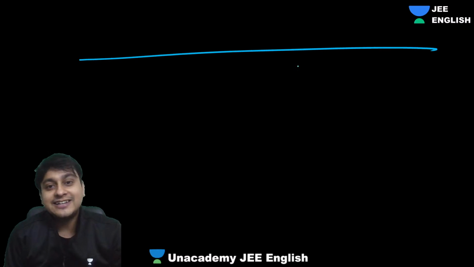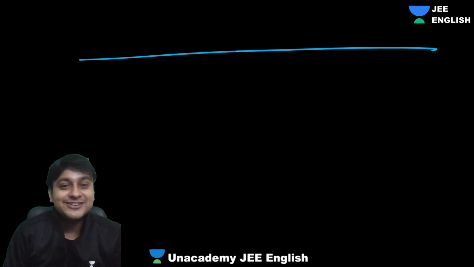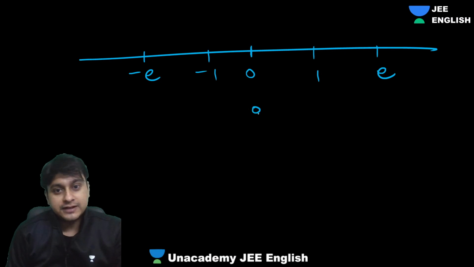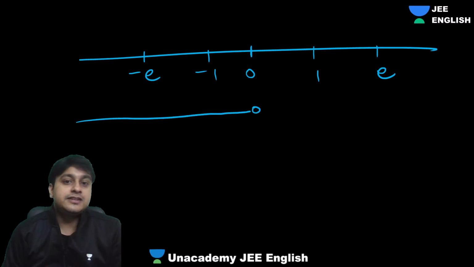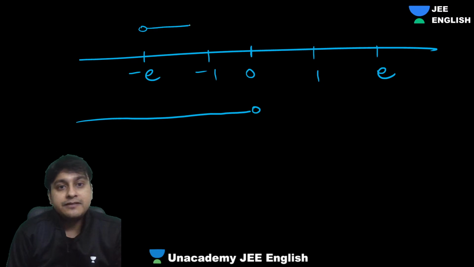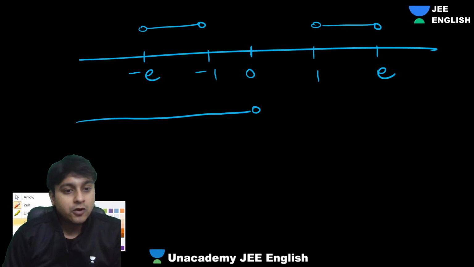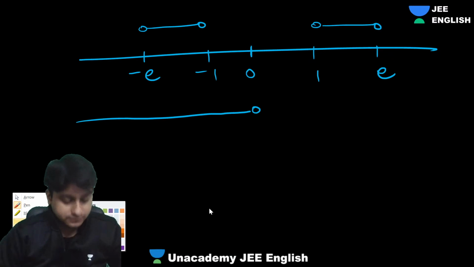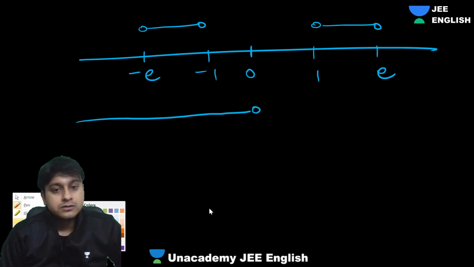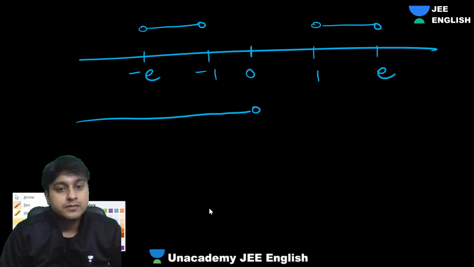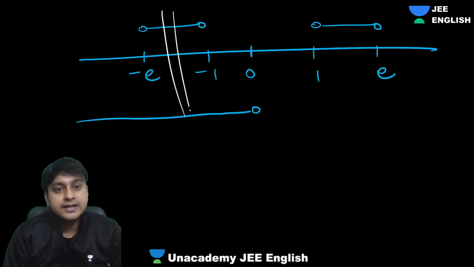So first case, it's like I told you, the mother and child. The mother has made two demands. So we have minus E, minus 1, 1, E. First child is saying I want to be less than 0. Second child is saying I am either between this or between this. So what is the common region? The common region will be, guys, the shaded region.